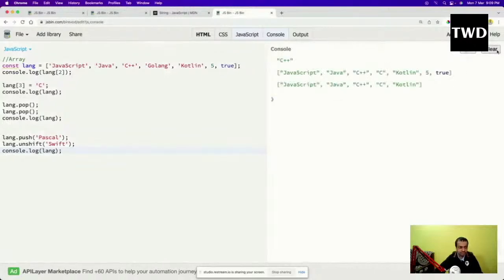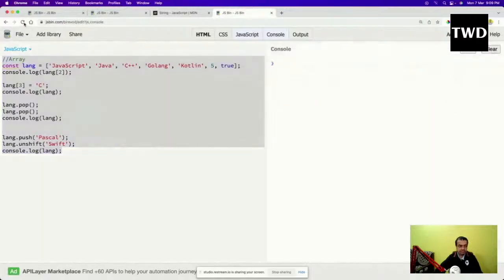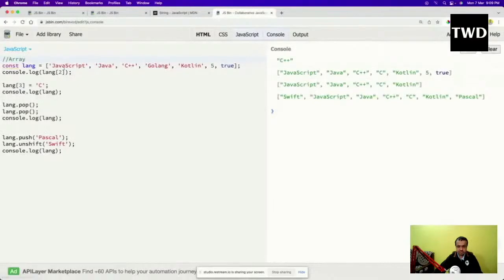Okay, sometimes it doesn't come. Okay, it is coming. Shift has been pushed to the start, and Pascal has been pushed to the end. So this is what it's all about: pushing to the start and pushing to the end. This is how we do it.